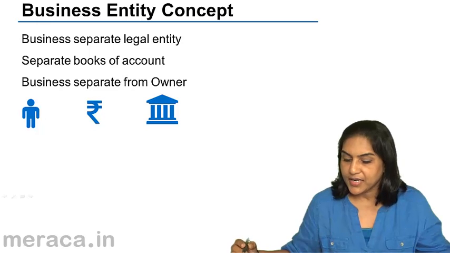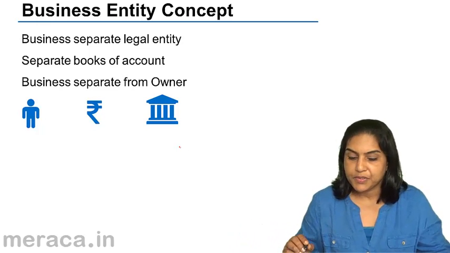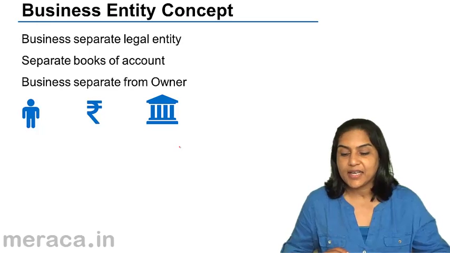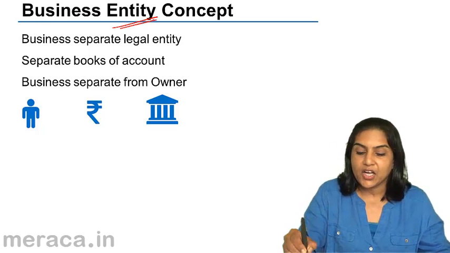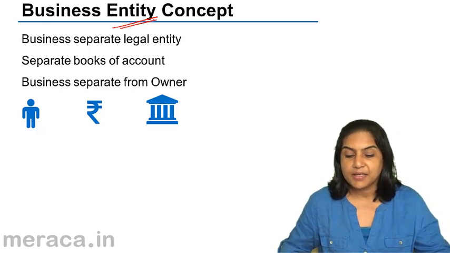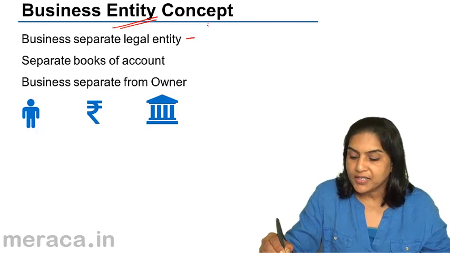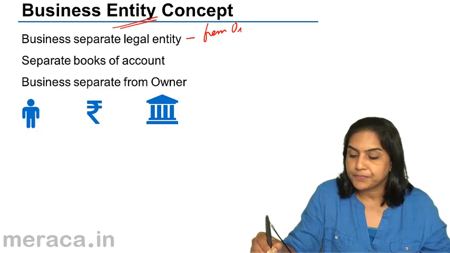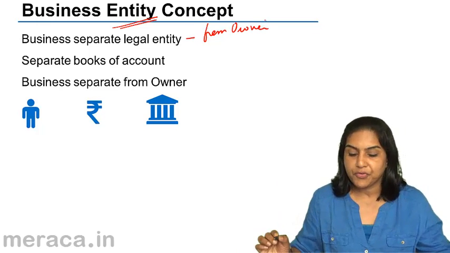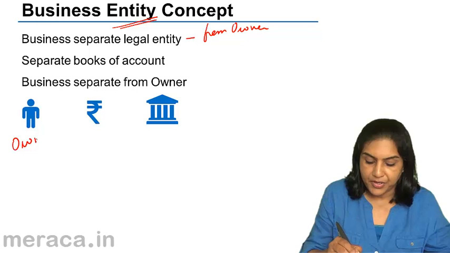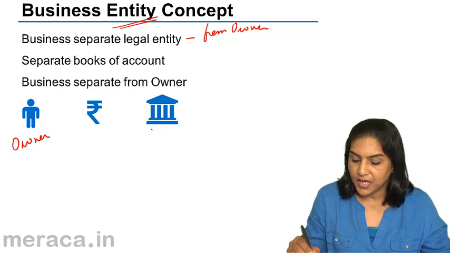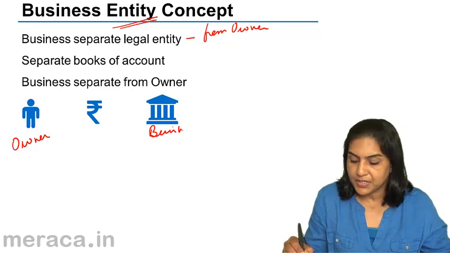Let us now understand some accounting concepts. 1. Business entity concept. The entity concept says that the business is a separate legal entity. Separate from what? Separate from owner. Owner is different, business is different. This is the owner, this is, let us say, his business.